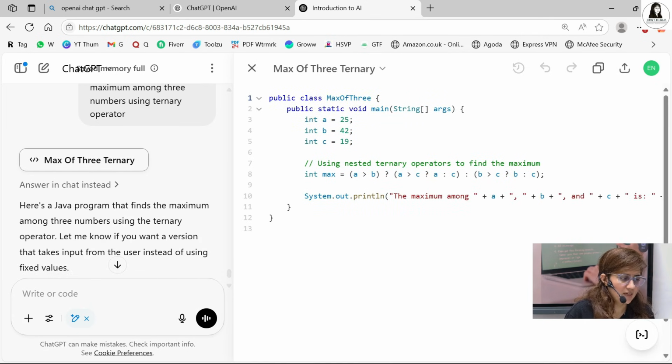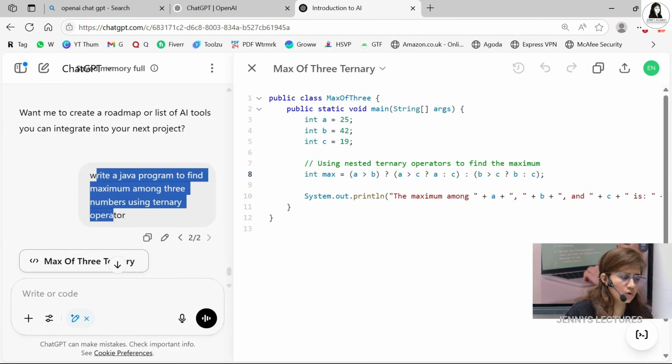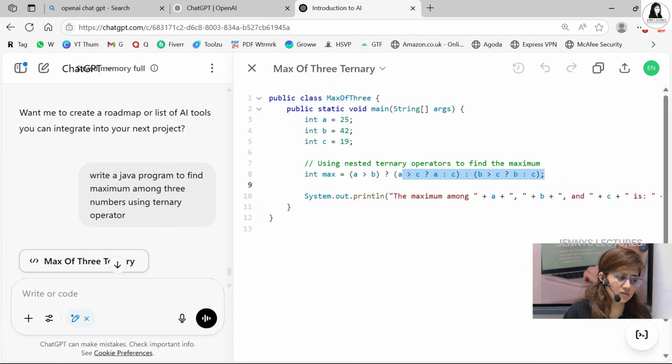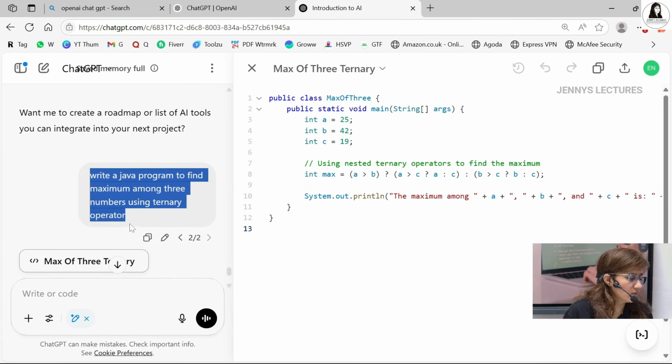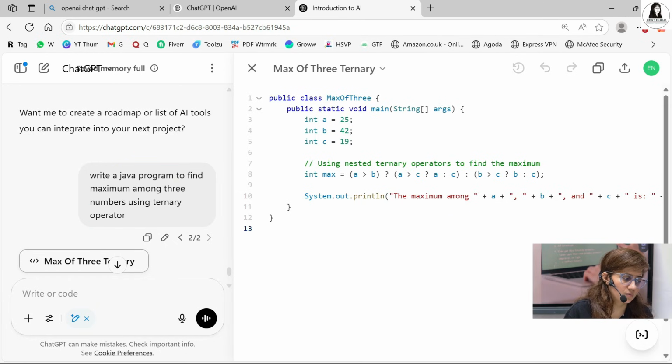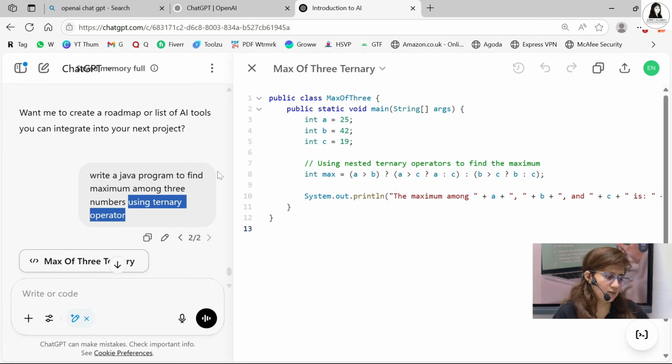See, it is my Java program, but using ternary operator to find maximum among three numbers. So just specify your need, what you want. That's it, and it will give you the answer. It's just that you have to be good enough to provide the need-specific requirements, like using ternary operator, I want. That's it. So now you try out giving some bad prompts, good prompts, and see what difference you get.